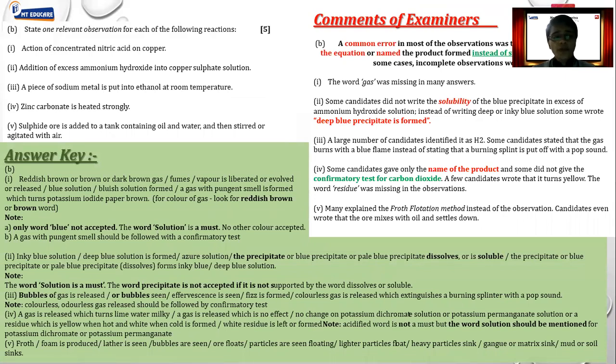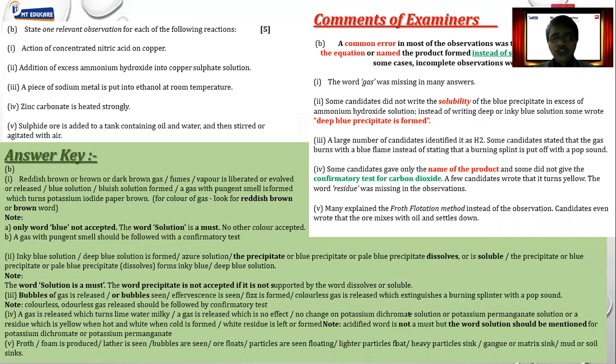Write the relevant observation. Now, when I say relevant observation, there's a common mistake what people make over here. Instead of writing the test, people write the name of a compound. As I rightly said, we can't use the name of compound. We have to use observation, correct observation. So, for example, action of concentrated nitric acid on copper. Here, first of all, we need to know what happens when copper reacts with nitric acid.